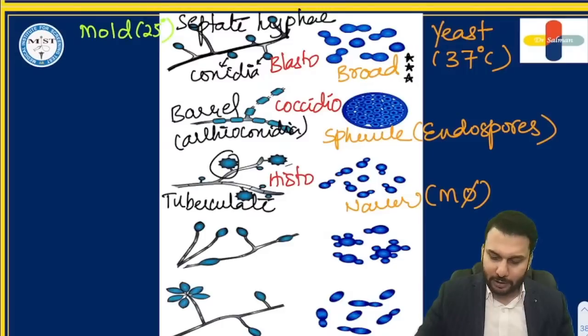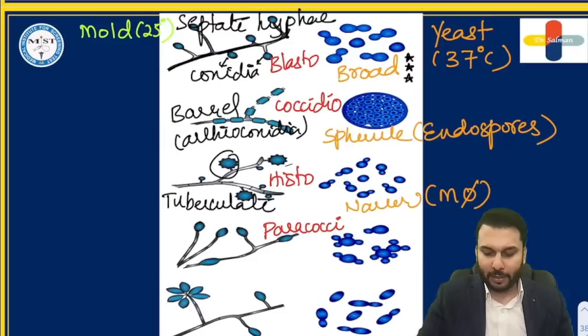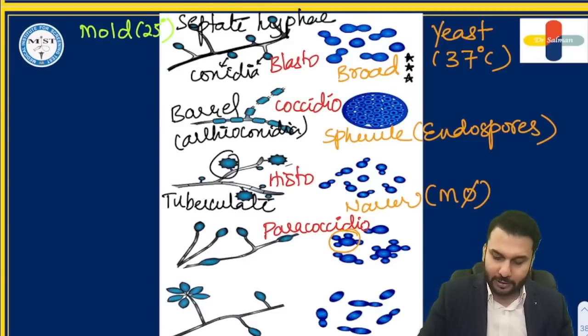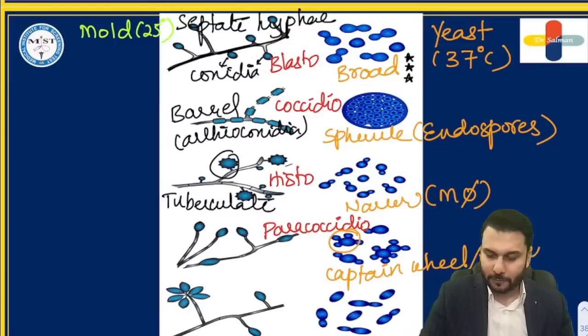Next, the yeast form of the next agent, I'm sure you will recognize. It is paracoccidioidomycosis. How do you recognize this? These shapes are described as captain's wheel, or Mickey Mouse appearance.